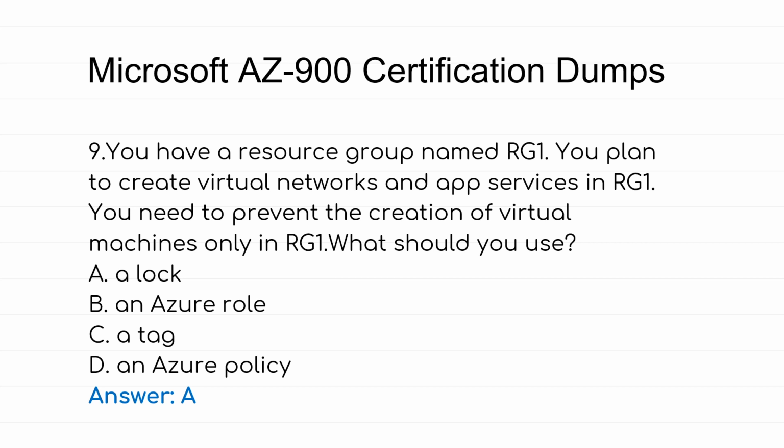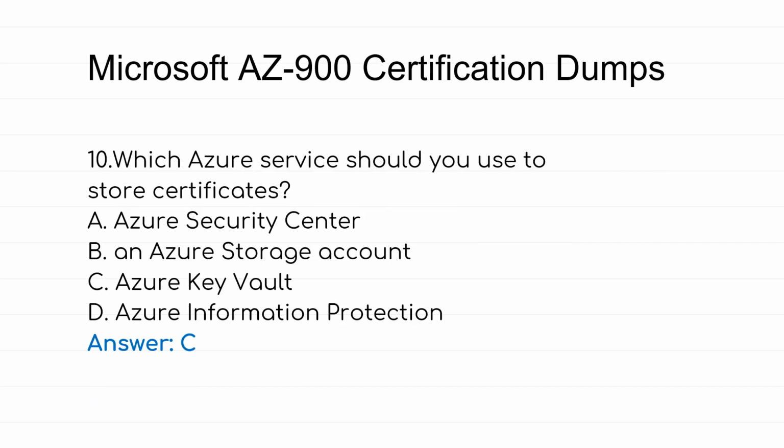9. You have a resource group named RG1. You plan to create virtual networks and app services in RG1. You need to prevent the creation of virtual machines only in RG1. What should you use? A. A lock. B. An Azure role. C. A tag. D. An Azure policy. Answer, A.